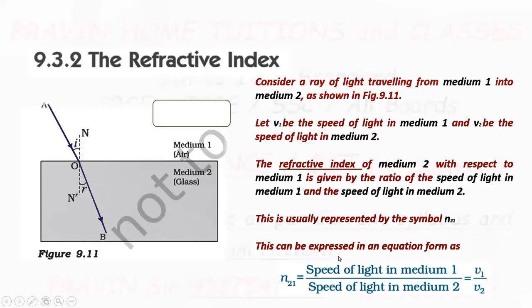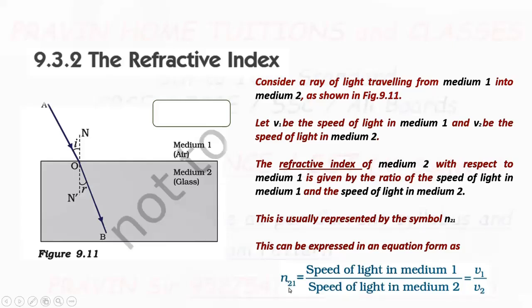So now, in mathematical form or equation form, how to express refractive index? Refractive index n 21, not n twenty-one, n 2 1, refractive index of medium 2 with respect to medium 1, is equal to the ratio of speed of light in medium 1 divided by speed of light in medium 2, which is equal to V1 by V2.